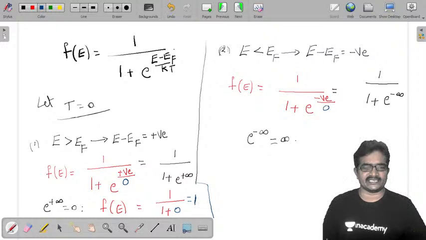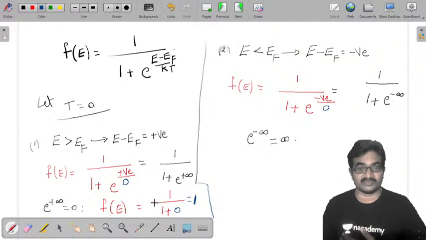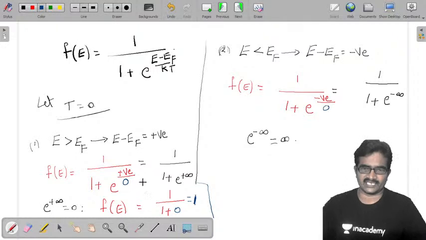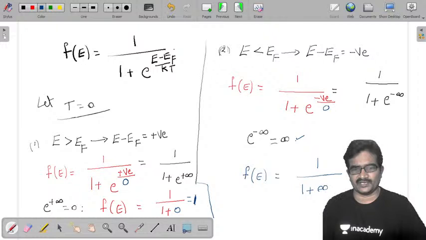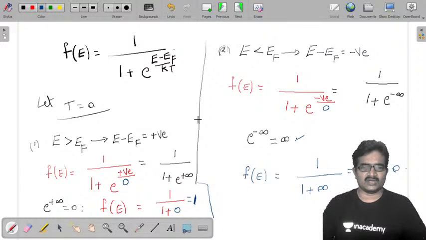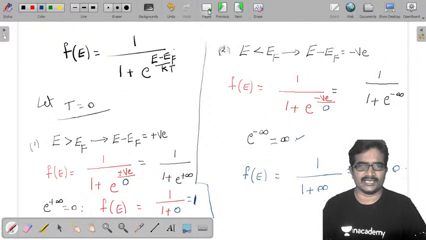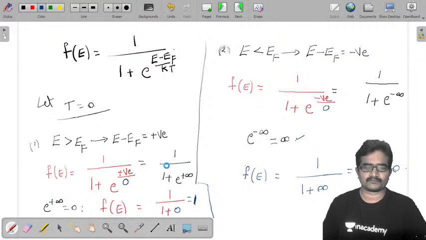There is much meaning involved in f of E equal to 1 in this sense. Later we will verify that. Now take the other one, e power infinity is infinity, substitute here. Then f of E became 1 by 1 plus infinity, which became 1 by infinity, which is 0. Now whatever final data I got, I am going to place those two in a single slide.